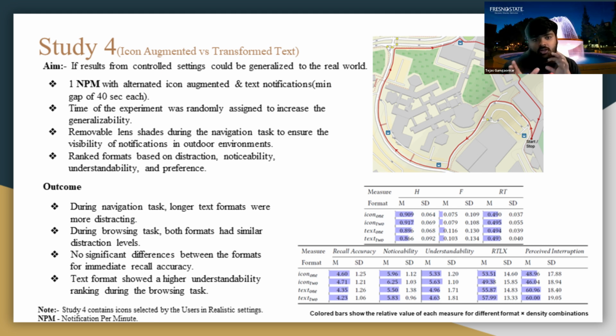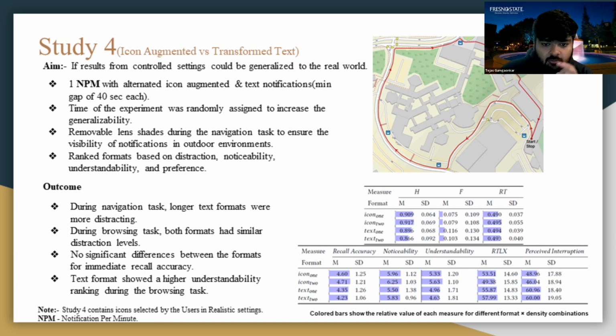The time of the experiment was randomly assigned to increase generalizability. Removable lens shades during the navigation were used to ensure the visibility of the notifications in outdoor environments. The outcome of the study shows that during navigation tasks, longer text formats were more distracting than the icon augmented ones. During the browsing tasks, both formats were similar in distraction levels. There was no significant difference between the formats in immediate recall accuracy, and the text formats showed a higher understandability ranking during the browsing task.